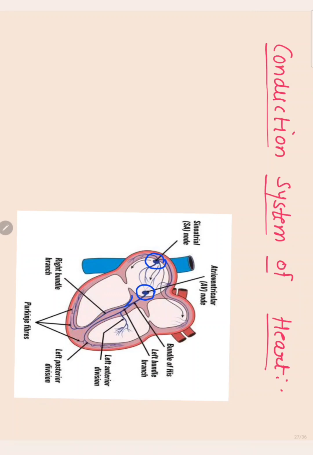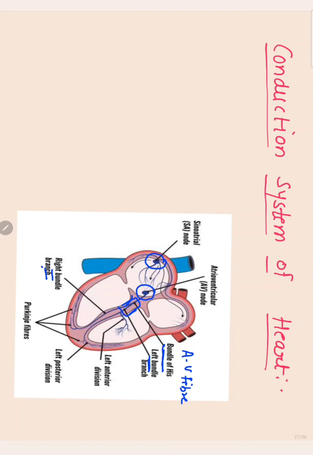In between this atrioventricular septum, there are some bundles which are known as the bundle of His, or also known as atrioventricular fibers. These atrioventricular fibers are divided further into the right bundle branch and the left bundle branch. This is the right bundle branch and this is the left bundle branch. The right bundle branch goes into the right ventricle and the left bundle branch goes into the left ventricular wall.